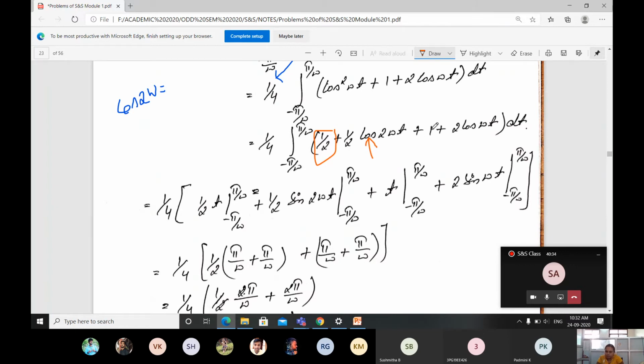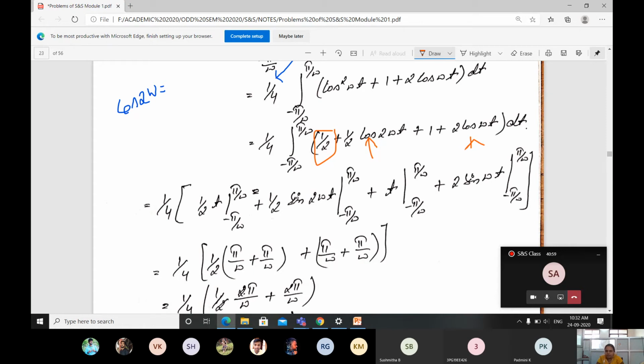Plus 1 is going to be taken as t only, with the limit from pi by omega to minus pi by omega. Then for this part, the integration is 2 cos changing to sine omega t, limit from pi by omega to minus pi by omega.